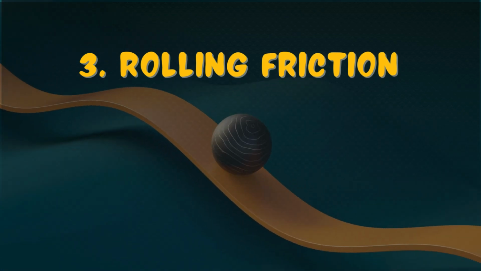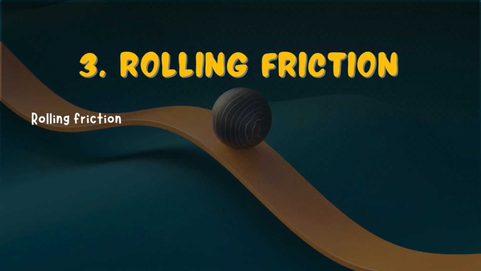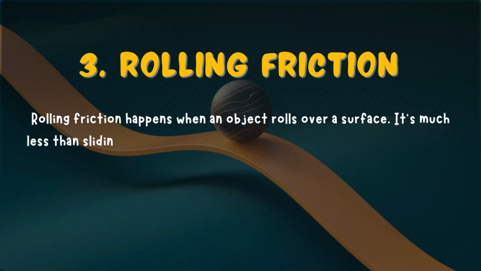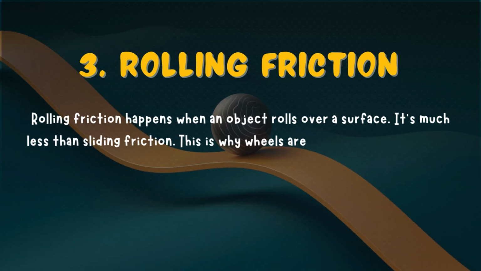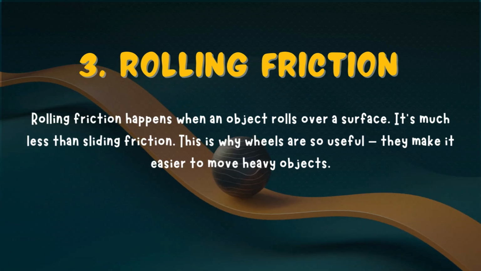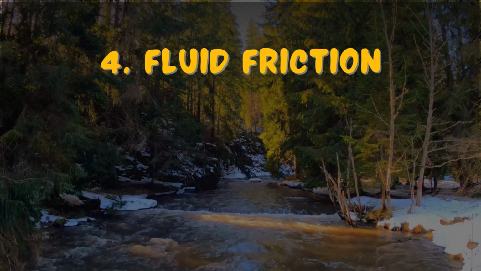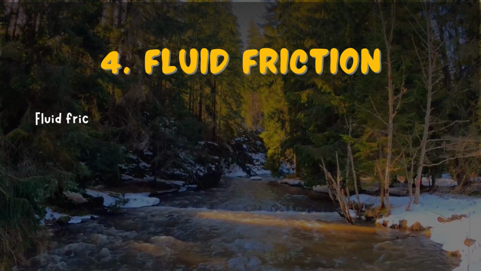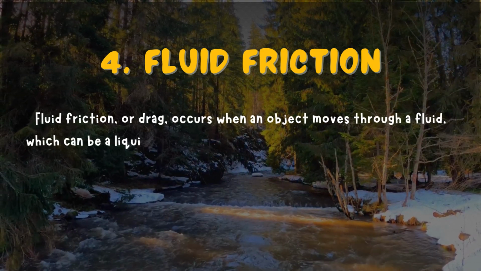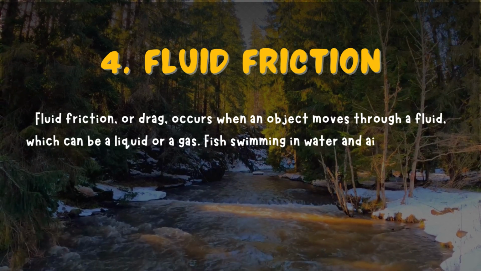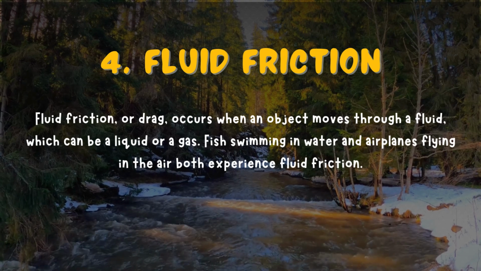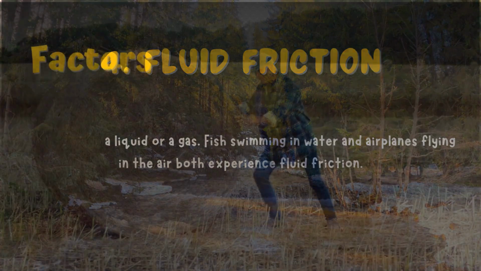3. Rolling friction. Rolling friction happens when an object rolls over a surface. It's much less than sliding friction. This is why wheels are so useful, they make it easier to move heavy objects. 4. Fluid friction. Fluid friction, or drag, occurs when an object moves through a fluid, which can be a liquid or a gas. Fish swimming in water and airplanes flying in the air both experience fluid friction.